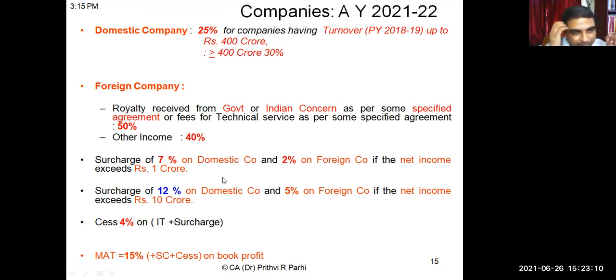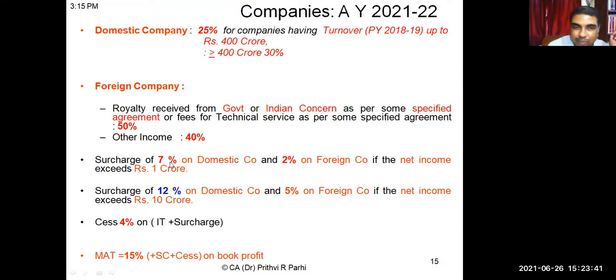And you remember, there is a surcharge. Surcharge of 7% on domestic company and 2% on foreign company if the total income exceeds 1 crore. For domestic company, surcharge is more, and tax rate is less. For foreign company, surcharge is less, but tax rate is more. So surcharge will be 7% or 2%: 2% for foreign, 7% for domestic if the income exceeds 1 crore.